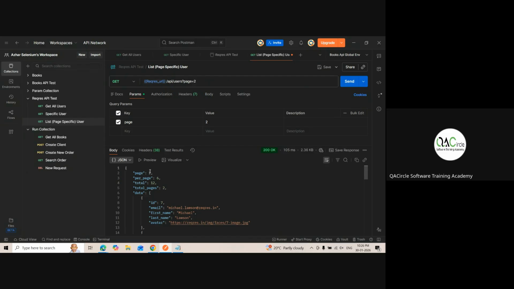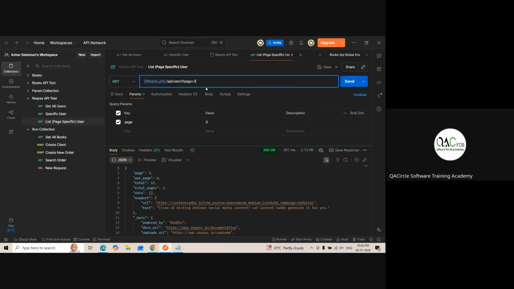See, page 2 it got. See, page 1. Let me click on send. Page 1 it got. See, page 3. Let me click on send. So page 3 it got. Page 4. Let me click on send. We are getting the data, guys. Yes or no? Yes, sir. So I'm just keeping 2 because I just want to maintain something.